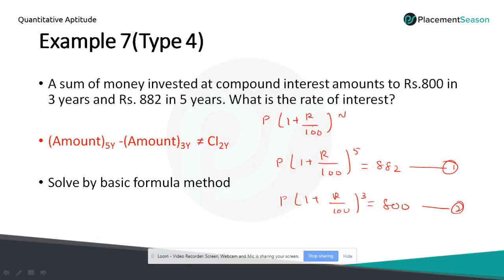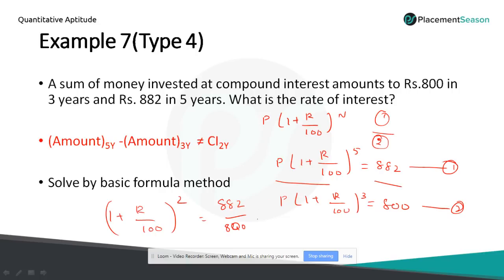Now divide equation 1 by equation 2. I am writing the steps here itself. If you simplify this, P will get cancelled, and the value will be (1 plus R by 100) power 2, because the 3 will go to the numerator and if you subtract 5 minus 3 you will get 2. Similarly, you will get 882 by 800.